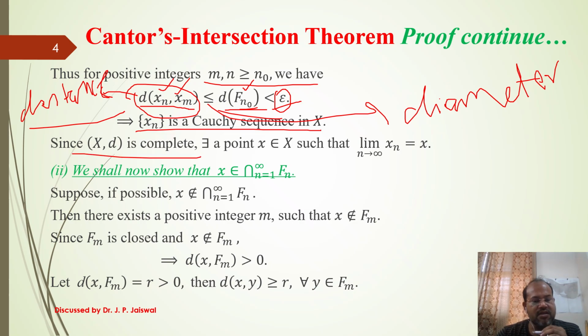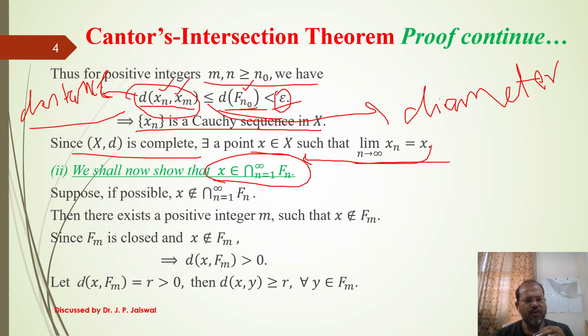And by our assumption, since x is complete, we are able to find x such that the limit as n tends to infinity of xn is equal to x, meaning it cannot converge outside this set x. Now for the second part we try to show: if we take the intersection of each fn, with n varying from 1 to infinity, then this limit point x, where xn is converging, definitely belongs to that.